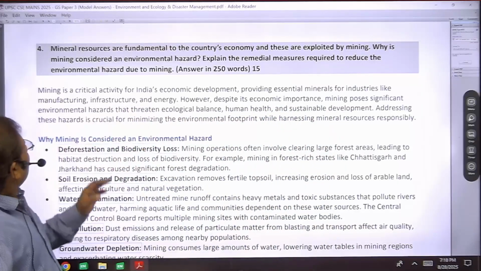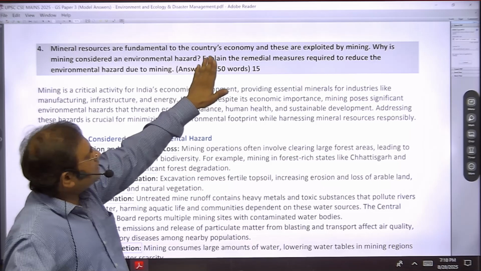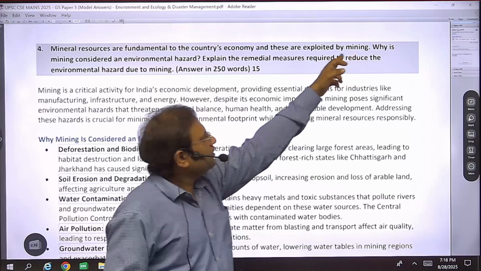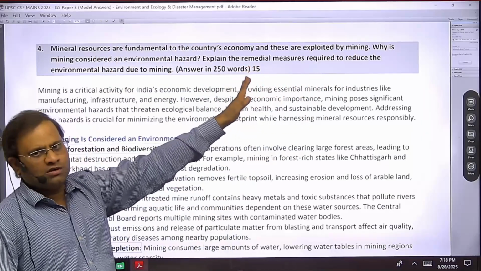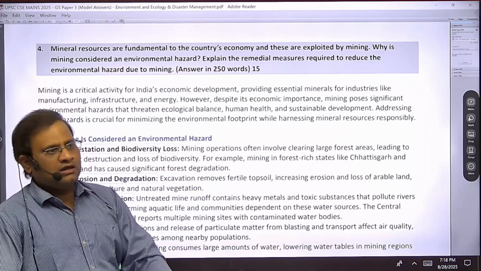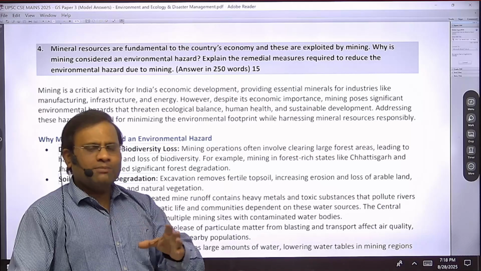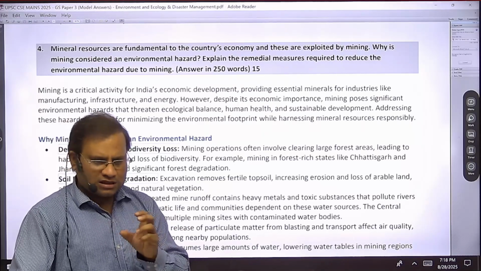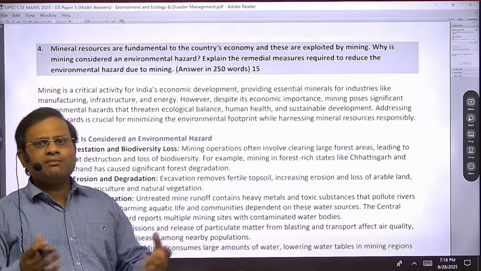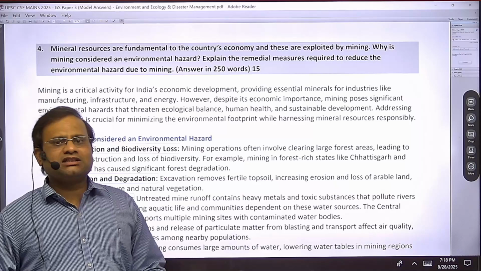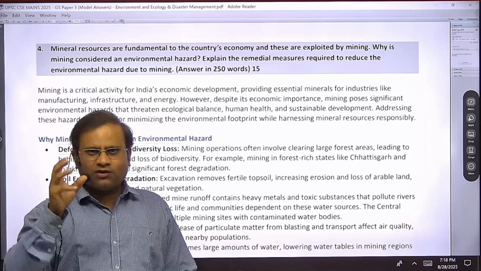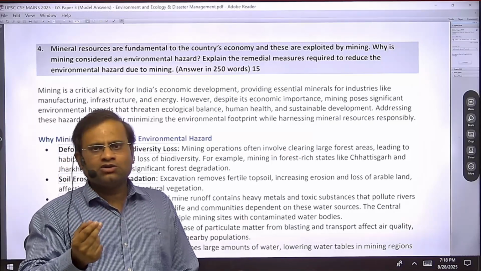The question is, mineral resources are fundamental to the country's economy and these are exploited by mining. So up to this part, it has some economic issues, true, because minerals are the engines of economic development. Some basic minerals are very important, like iron and steel. This steel is a basic manufacturing need because other industries are dependent upon it. Metallurgical industries like engineering, aeronautical engineering, all these manufacturing sectors require electric components. So they are produced by the metal.